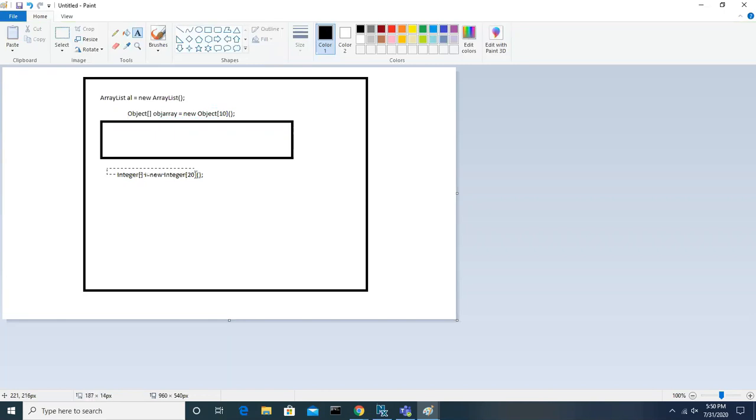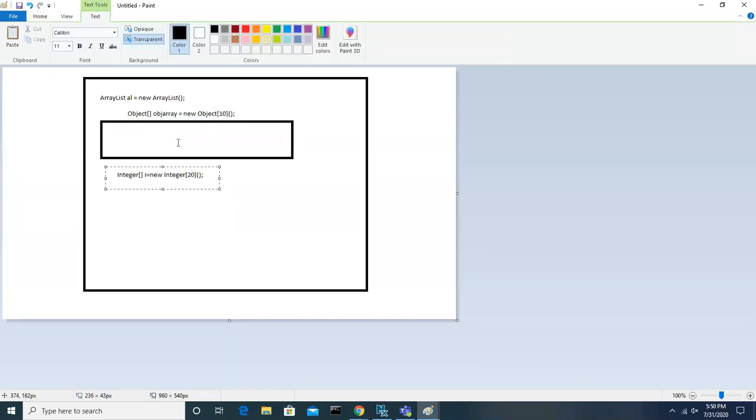By using this array, what kind of data can we store? Integer only? But about this Object array, it allows all types of data. Yes, any kind of object means any kind of data. So you can store integer, string, or anything.